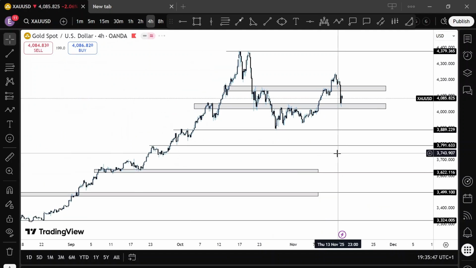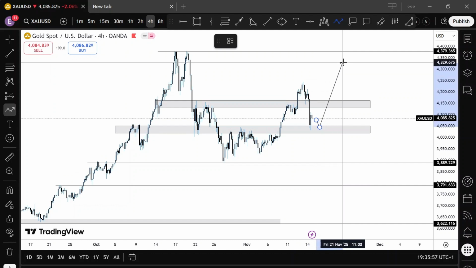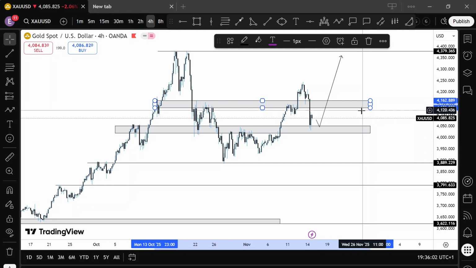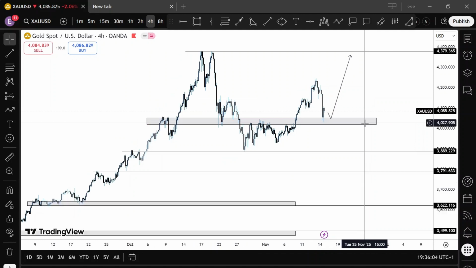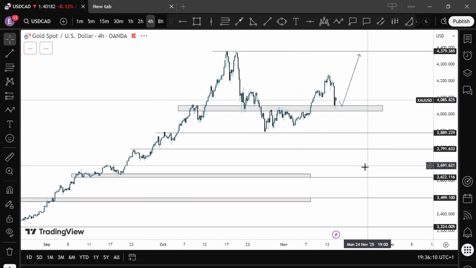In gold, gold looks to be resuming a bullish sentiment. I would like to see a double bottom created here, something like this, and then we can continue to the upside. Quite a simple analogy I'll be looking out for here on gold. This is basically what I'm looking out for here on gold.